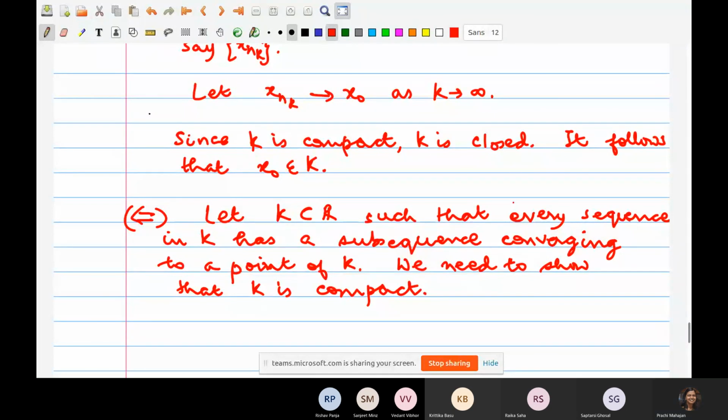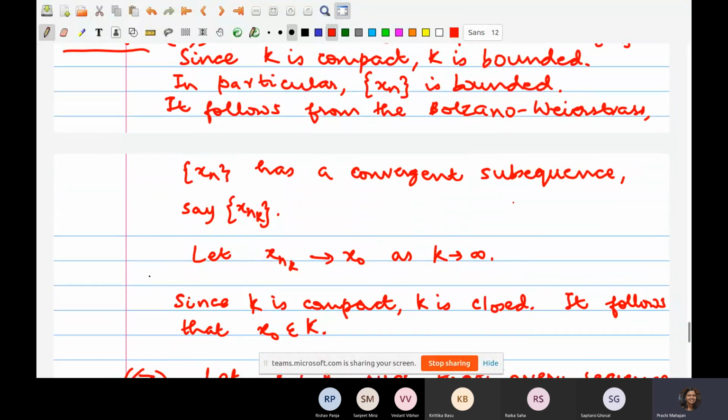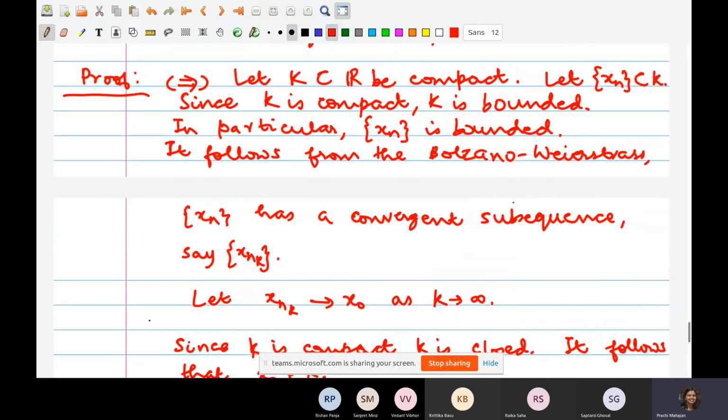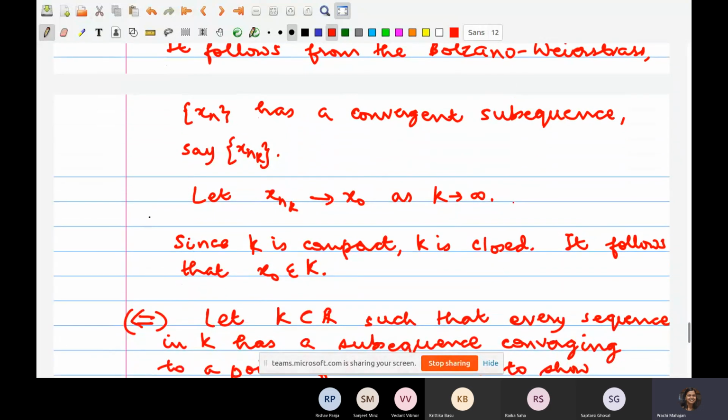I would suggest you please think about it, and we will answer this question at 2:30 p.m. or so. There's a little gap here which we need to fill in, for which we need some more understanding of compact sets.